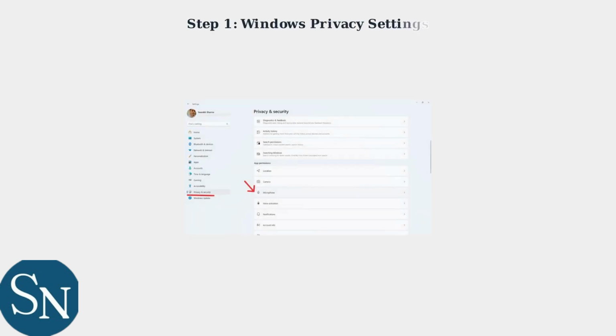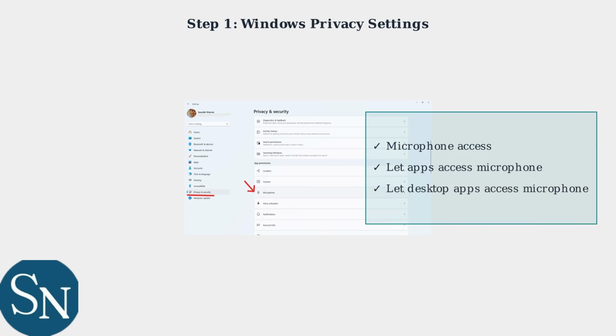First, we need to check Windows privacy settings. Navigate to Settings, then Privacy and Security, and select Microphone. Enable three critical settings: Microphone Access, let apps access your microphone, and let desktop apps access your microphone. All three must be turned on for proper functionality.